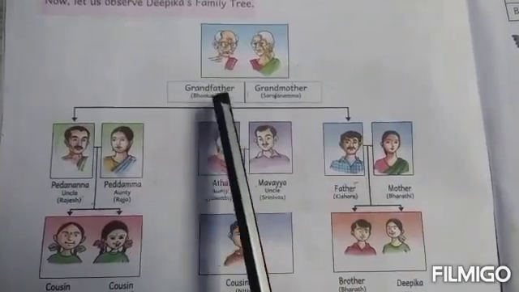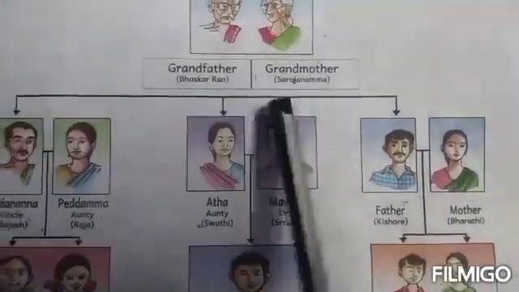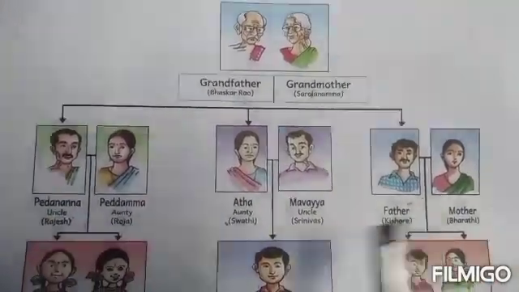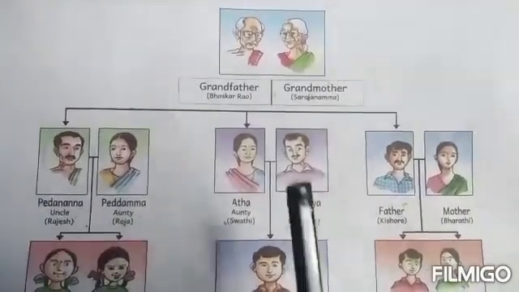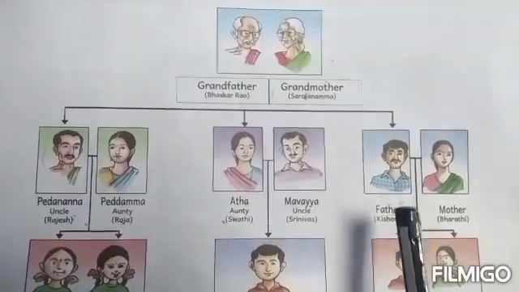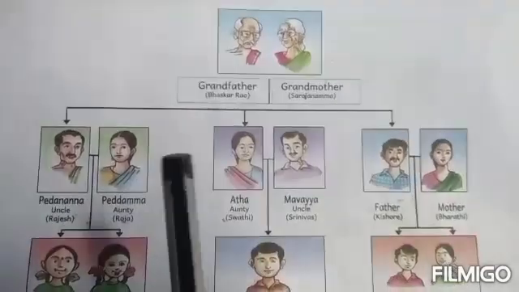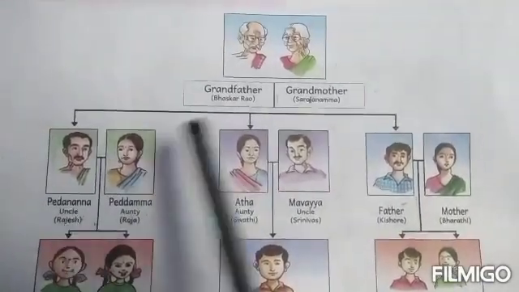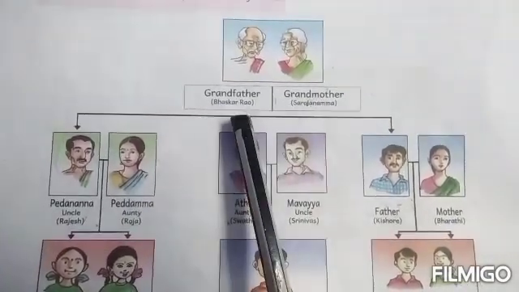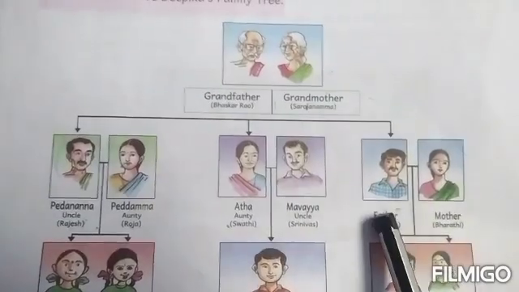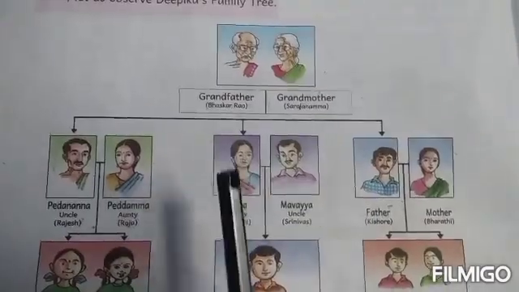Deepika's grandfather's name is Bhaskar Rao and Deepika's grandmother's name is Sarojamma. They have 3 children. One is Rajesh, next is Swati and Kishore. 2 sons and 1 daughter. Rajesh is son of Bhaskar Rao and Sarojamma. Swati is daughter of Bhaskar Rao and Sarojamma. Kishore is son of Bhaskar Rao and Sarojamma.